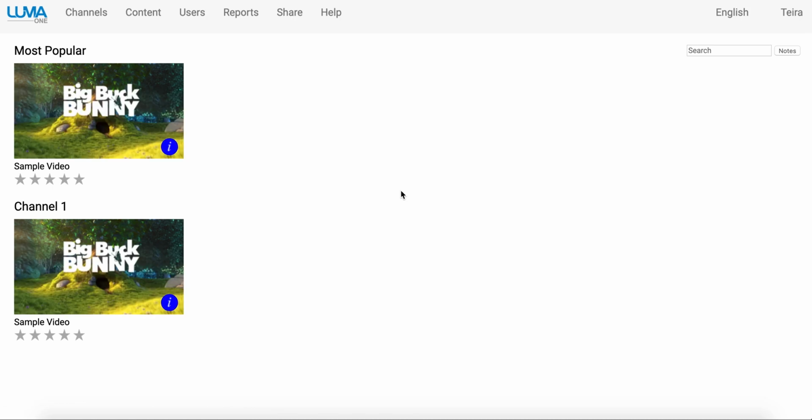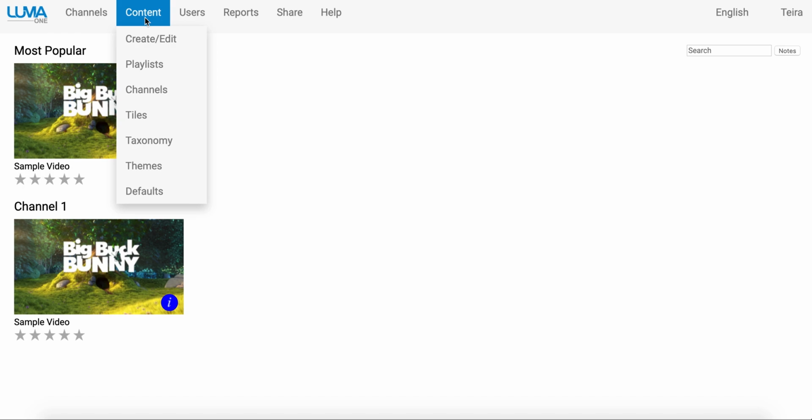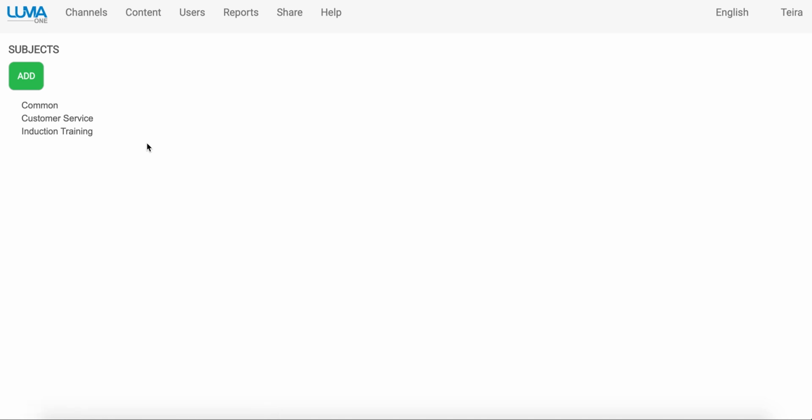So to begin as an author, let's first look at a few key areas of the content creation menu. Click Content. And let's start with the taxonomy. It's best to start by building a taxonomy, as this allows you to categorize your content by subject. This enables you to easily search and reuse content that you've created.